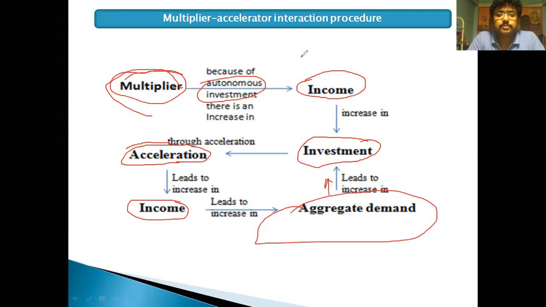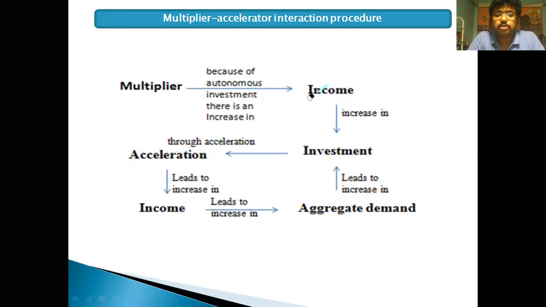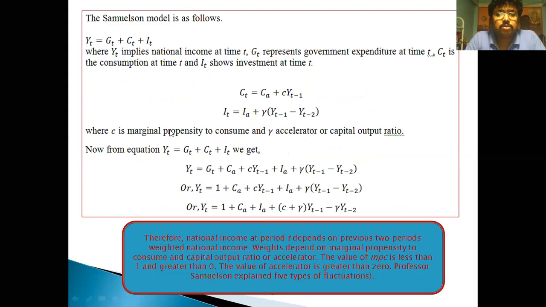Now I am erasing all this marking. Now we construct the Samuelson model. So we have an equation.